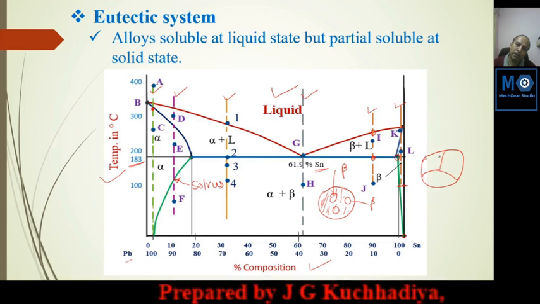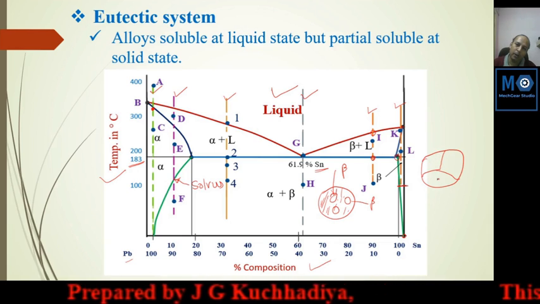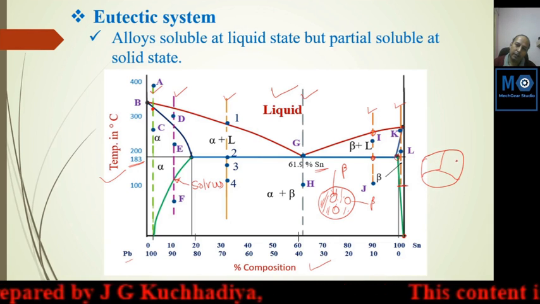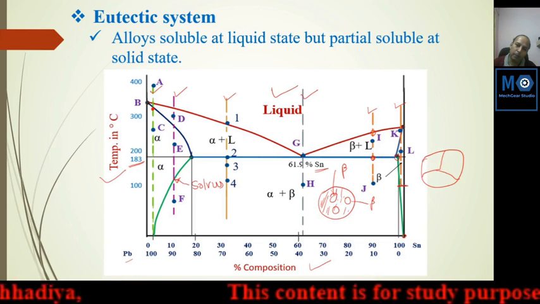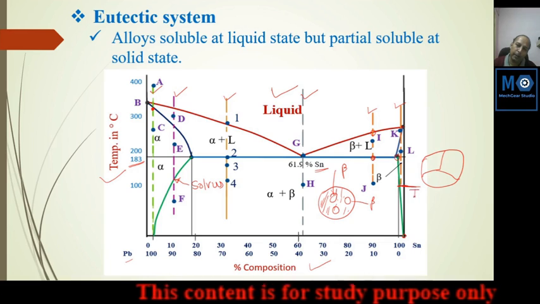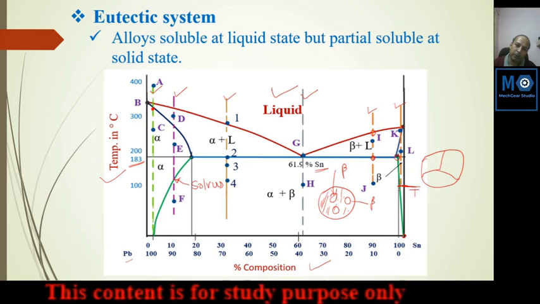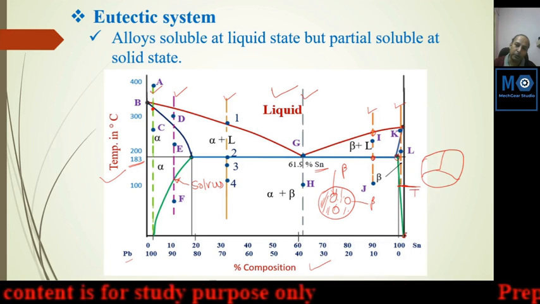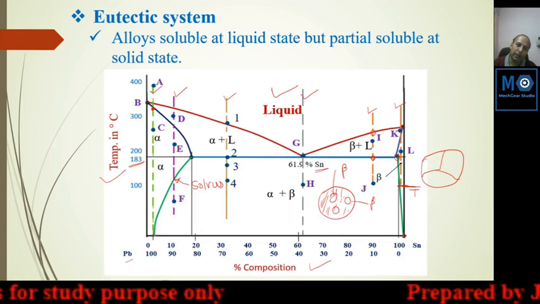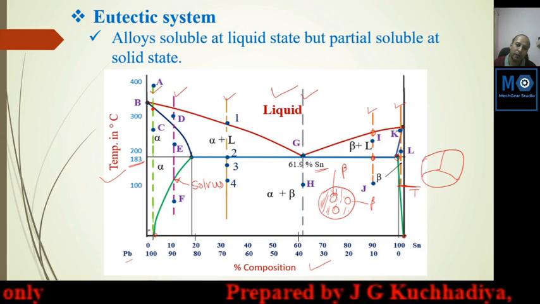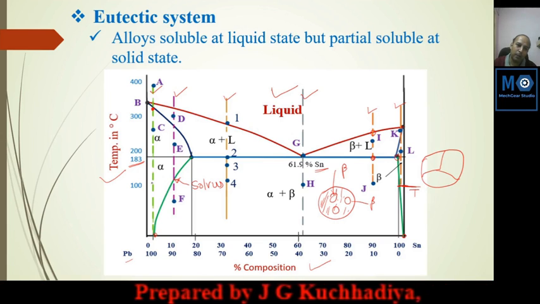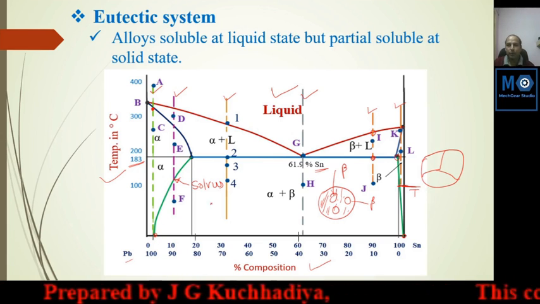So whatever we have drawn in blue color in the last slide, the alpha growing totally, that is possible only up to some temperature, not at room temperature, because here solubility goes to 0, but here solubility is available up to 2%. So you can prepare the solidification curve of pure alpha solidification up to 2%.